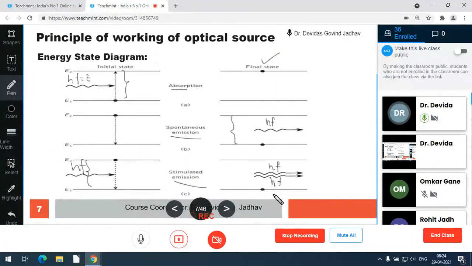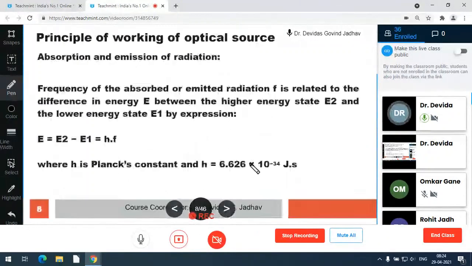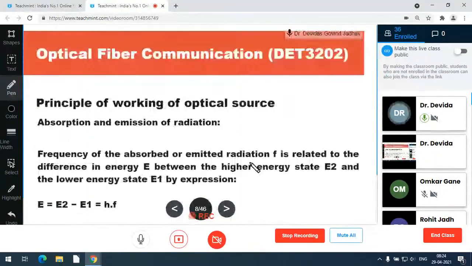Both the photons are in phase, both having the same energy value, so they are monochromatic and coherent. So this is the stimulated emission. Spontaneous emission is in the LED, stimulated emission is in the laser. So again we are very fastly revising the same things.